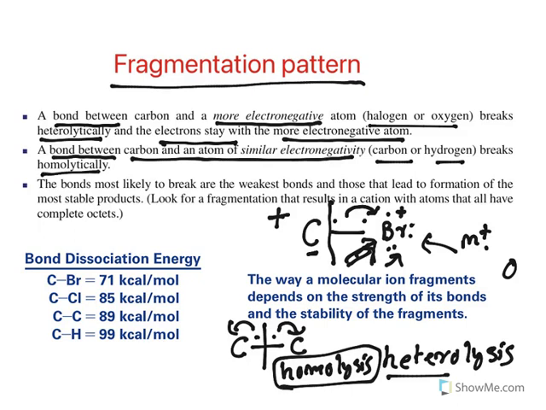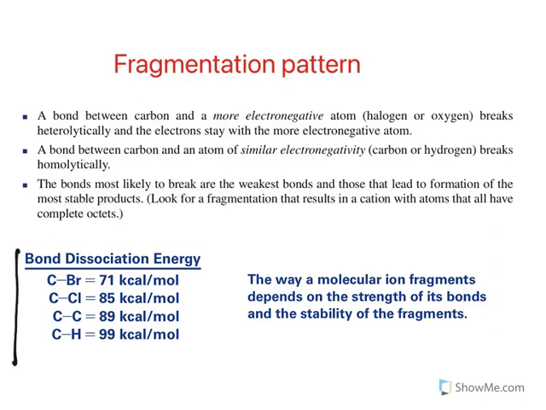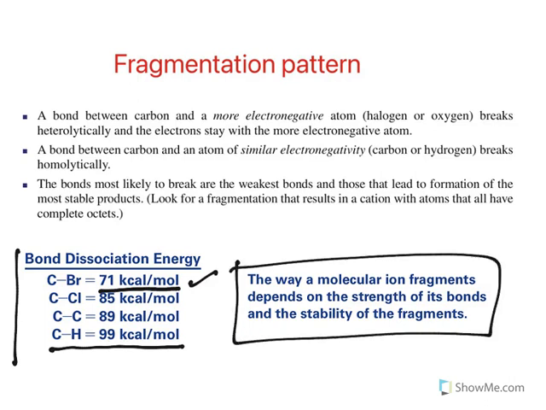Now the last point: the bonds most likely to break are the weakest bonds. The weakest one will break because it needs less energy to break the bond, and those that lead to the formation of the most stable products. Let us understand this. Look at these bonds. When you see the bond dissociation energy, carbon-bromine has lower energy, whereas carbon-hydrogen has high dissociation energy. What does it mean? During fragmentation, this bond breaks up easily. That is what bond dissociation energy is. So the way a molecular ion fragments depends on the strength of its bond and the stability of the fragment. Even after forming a fragment, if it is not stable, it splits again and gives another fragment. That is the fragmentation pattern.